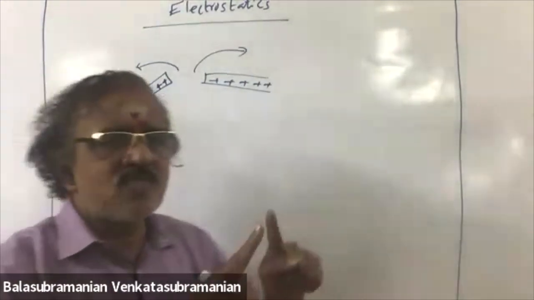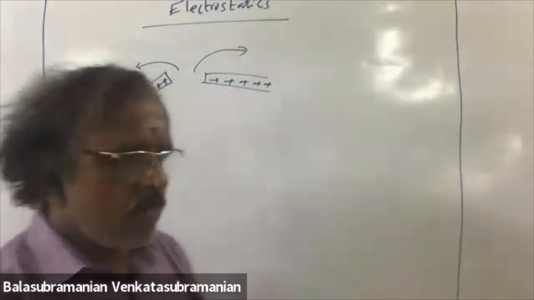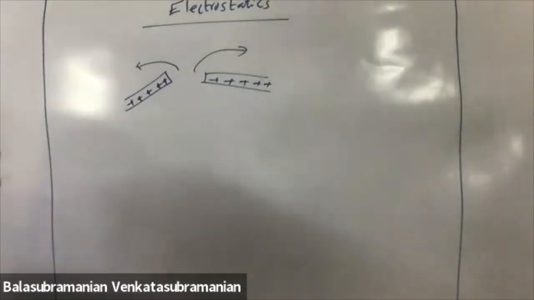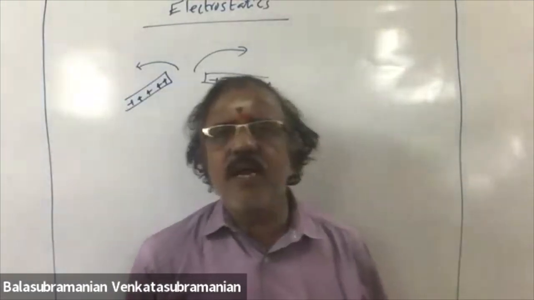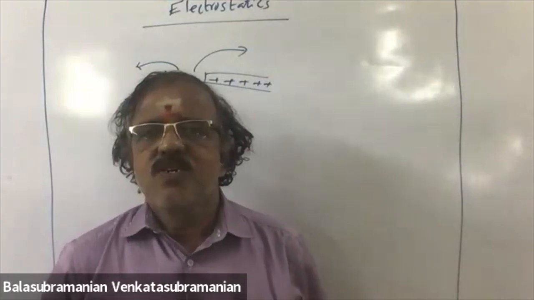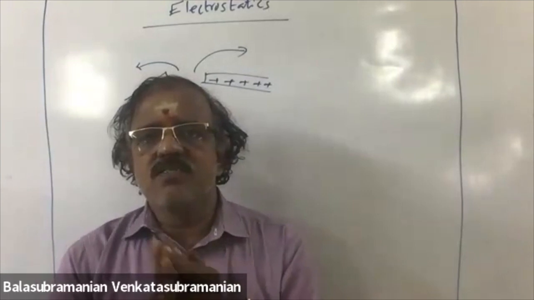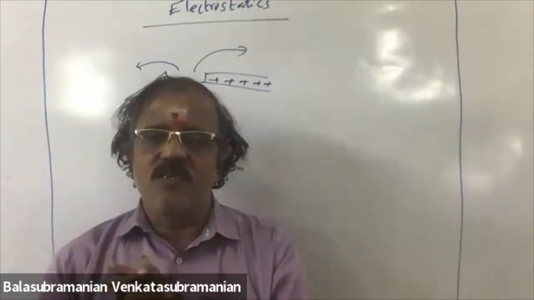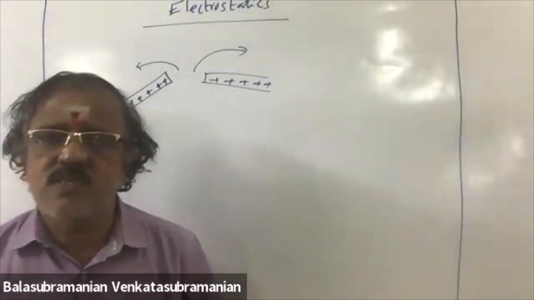So these two glass rods try to move away. Similar case happens in the case of ebonite rubbing with fur. Of course, the glass rod is electrically neutral, the silk cloth is electrically neutral. After rubbing, this charge transformation takes place.